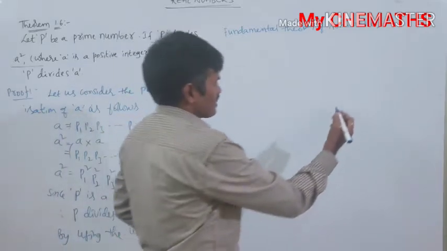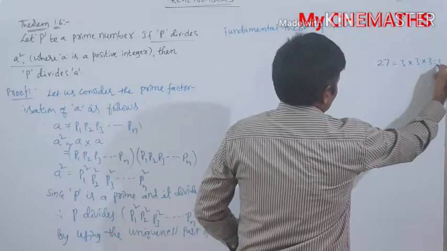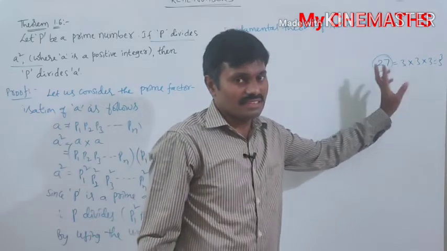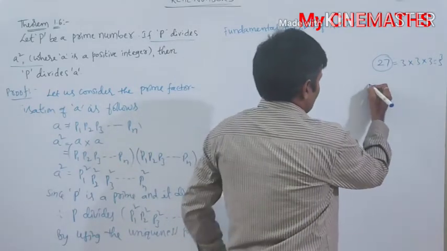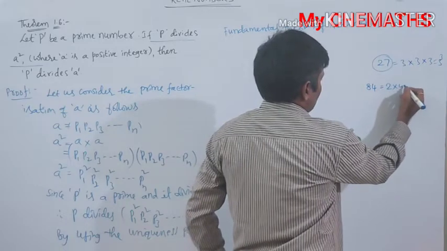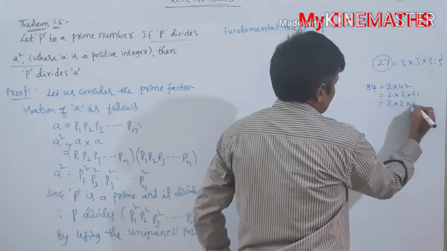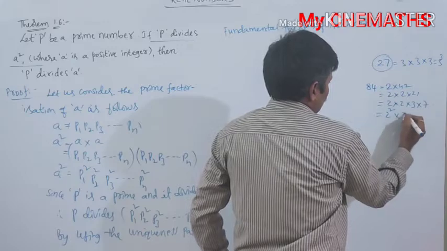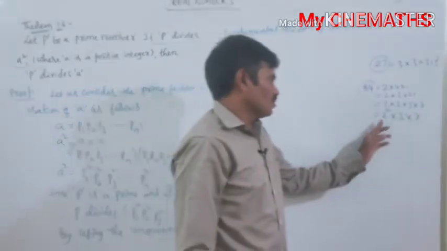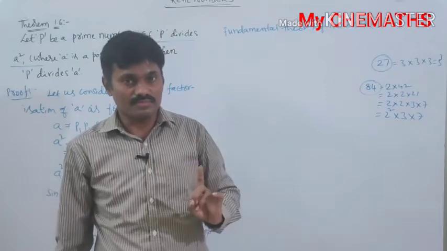For example, if I consider 27, the prime factorization is 3 into 3 into 3, 3 cube. Then what are the prime factors of 27? Only 3. Similarly, if you take 84, this can be written as 2 into 42, again 2 into 2 into 21, 2 into 2 into 3 into 7. Now it can be expressed as 2 square into 3 into 7. Then what are the prime factors of 84? We say 2, 3, 7. We don't repeat the ones already counted; we take only a single one.